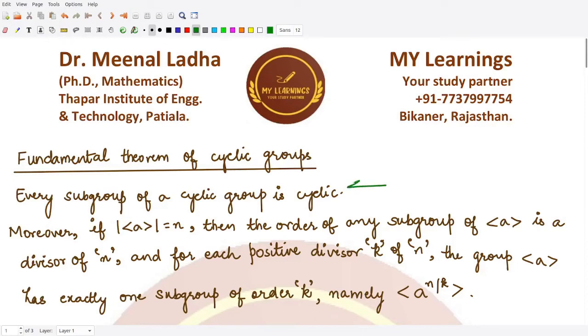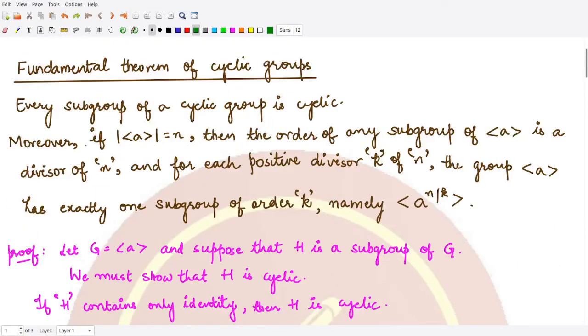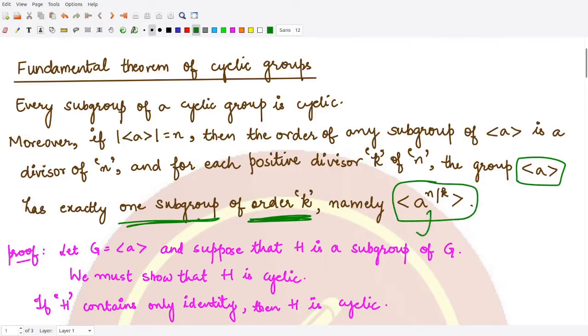This is the first statement that we have to prove. Next, in the theorem they say that if the order of the group generated by a is equal to n, then the order of any subgroup of the group generated by a is a divisor of this n. And for each positive divisor k of n, the group generated by a has exactly one subgroup having order k, and that is represented by the group generated by the element a raised to the power n divided by k.